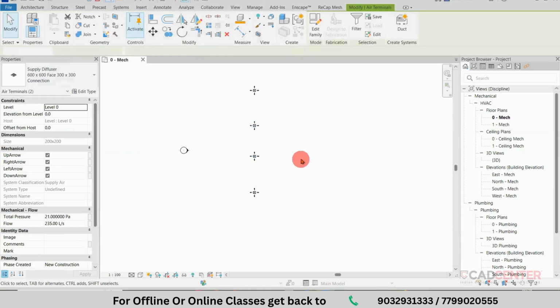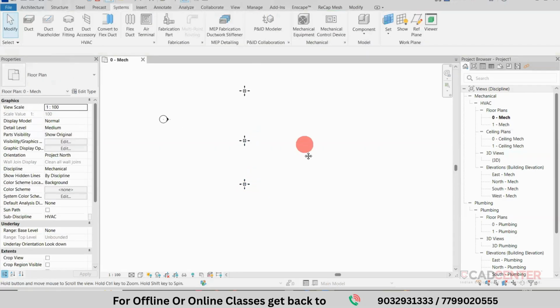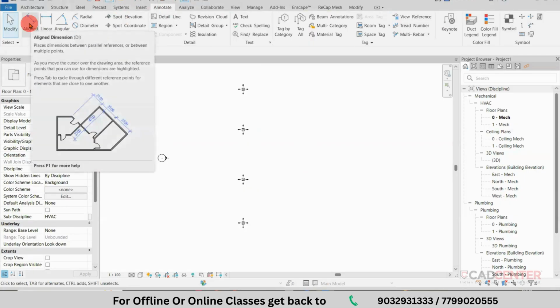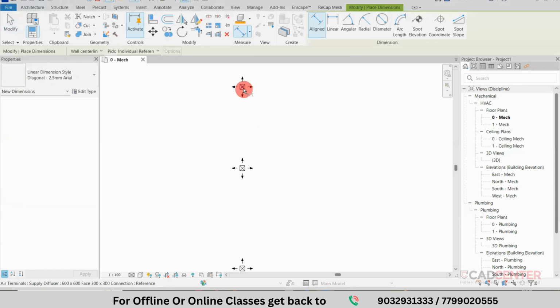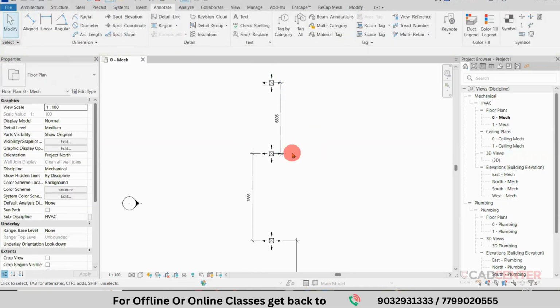If you want to place it at the proper position, with the duct to duct distance, we have an option called dimensions. We have the Annotate command, and from there you can go to Aligned. So you can maintain the particular duct point to duct distance as you want. If you have any particular distance, you can measure it. Based on the plan, the area, and the type of building, the distance will be measured.